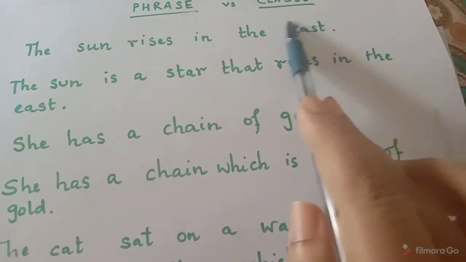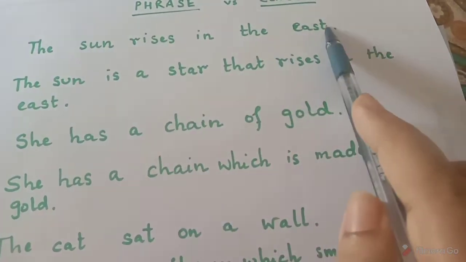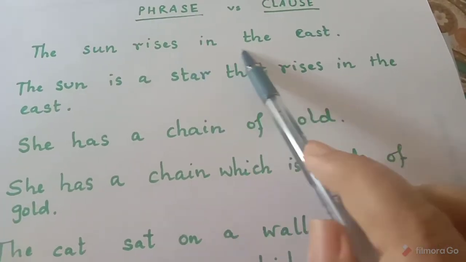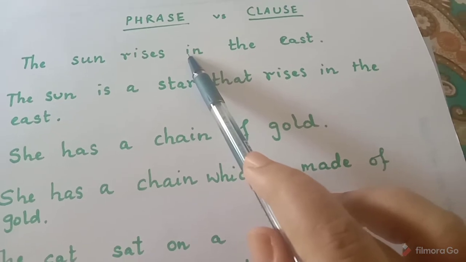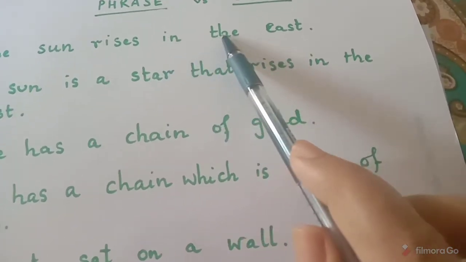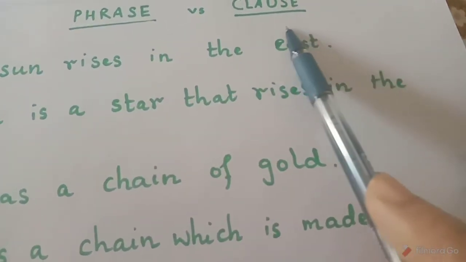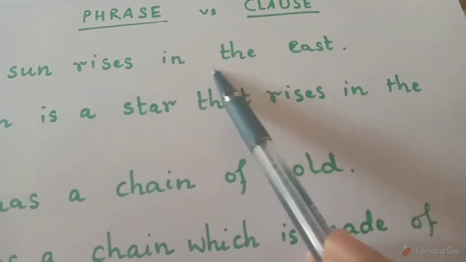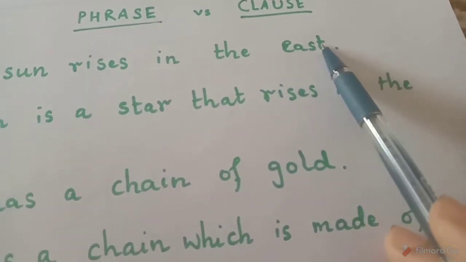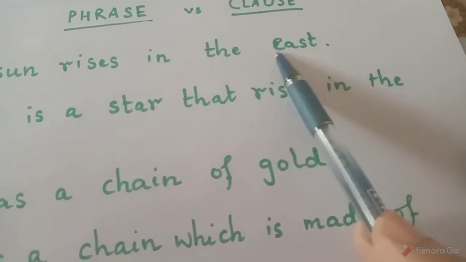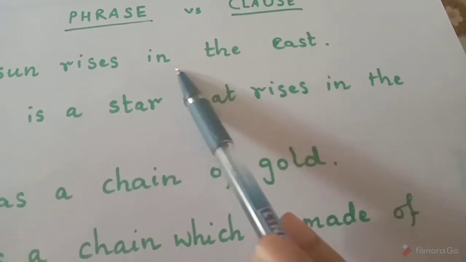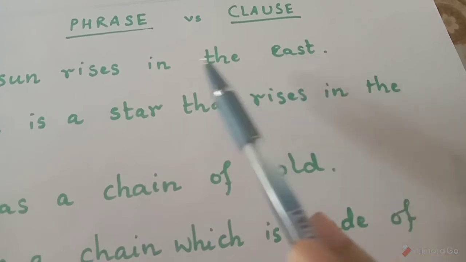But this group of words, in the east, has no sense. If you only think about this group of words, in the east, it is not making any sense, because it has no subject. In the east, there is no subject. What happens in the east?